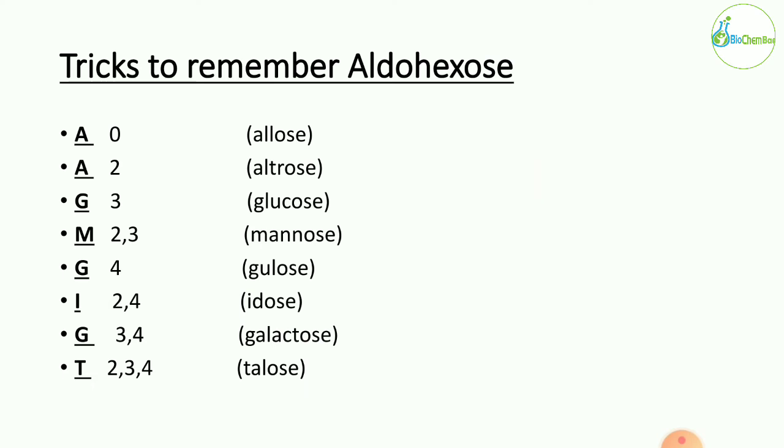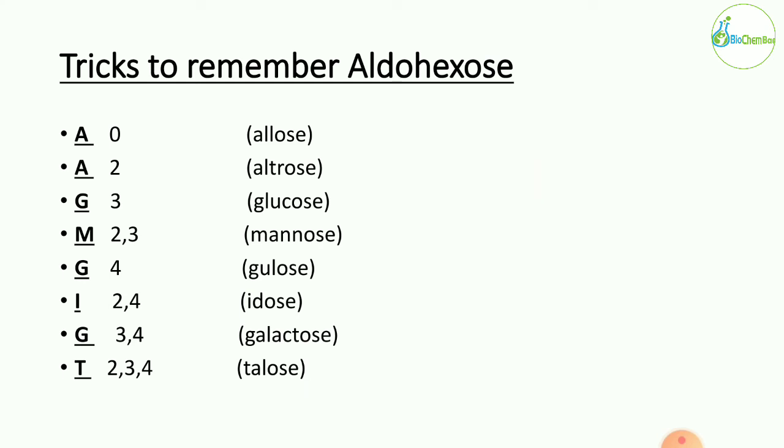Okay, so that's how you can make the short form AAGMGIGT. Right. So we know that in allose, the first one, there is no hydroxyl group present on the left side, so 0. This is the trick to remember all the structures and names.